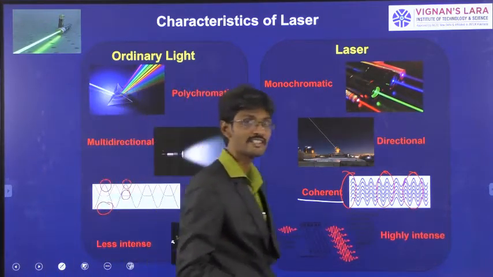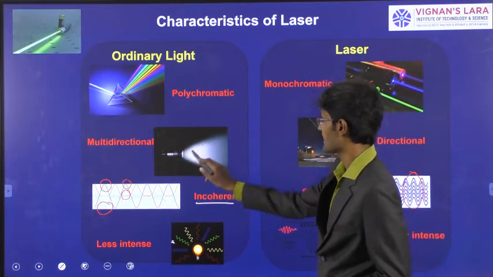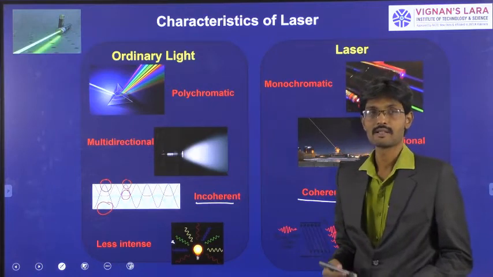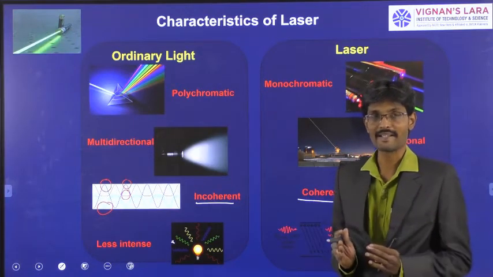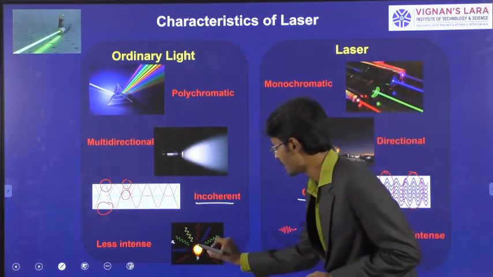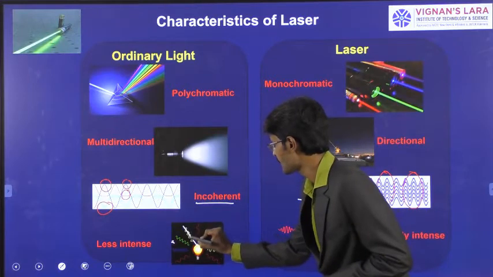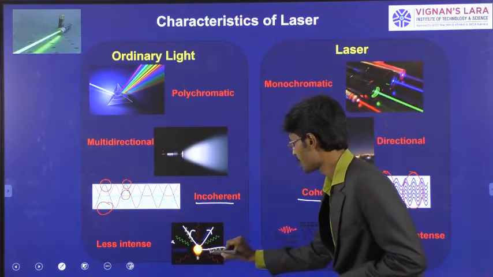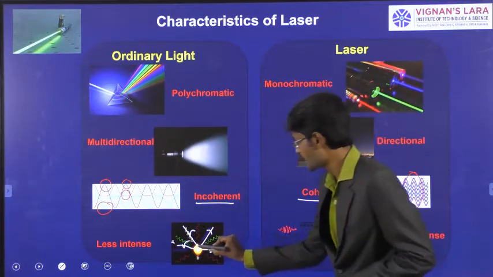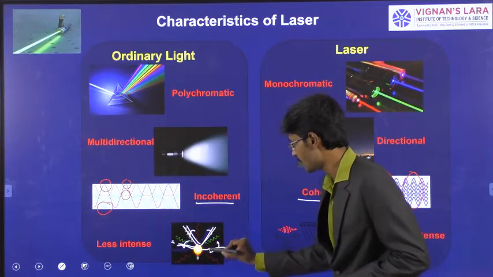If you talk about the characteristic of intensity, you know that light expands in all directions from an ordinary source. Light is nothing but a form of energy, a packet of energy which is called a photon. So when light is emitted from ordinary sources, the photons travel in different directions. One photon travels in this direction, one in this direction, one in this direction.